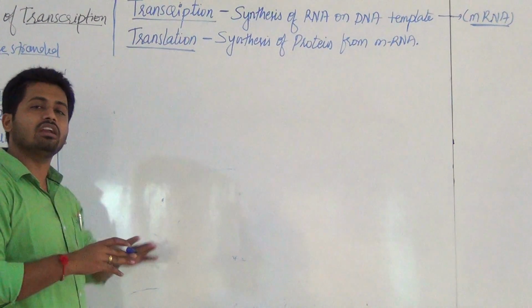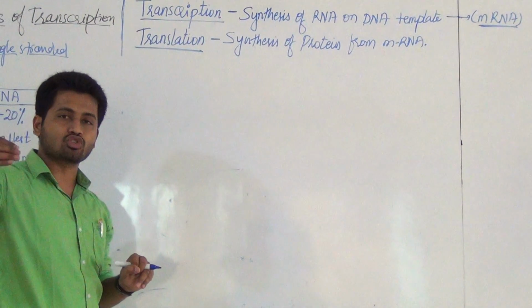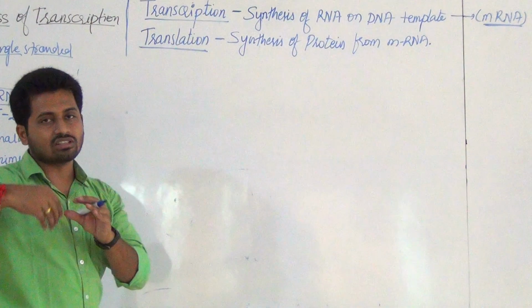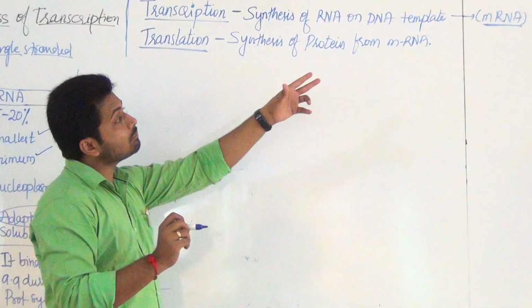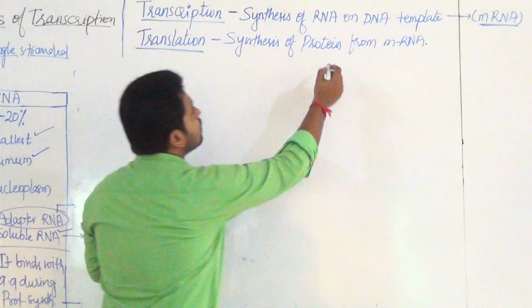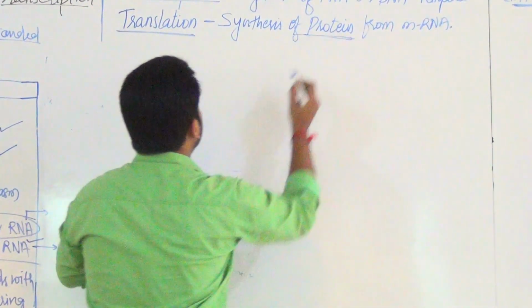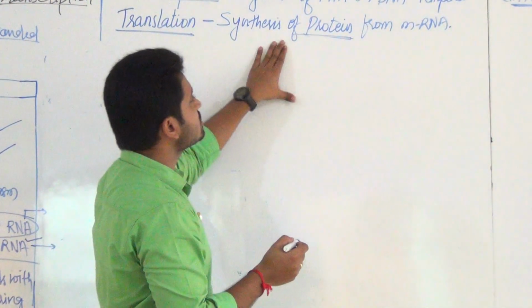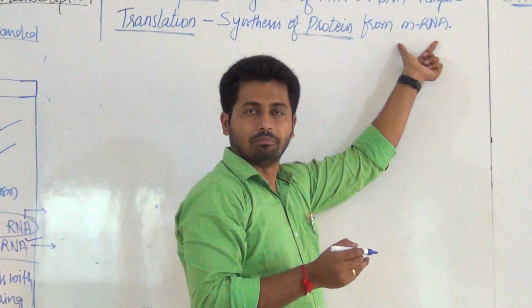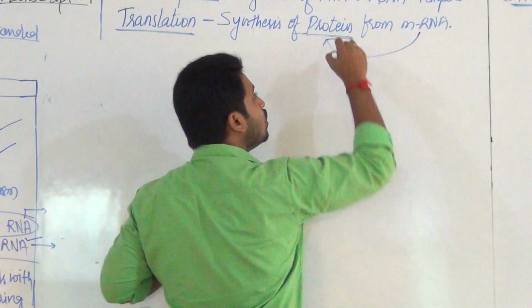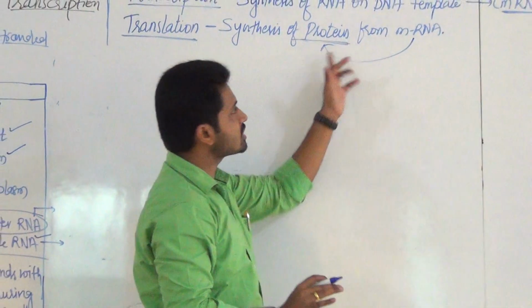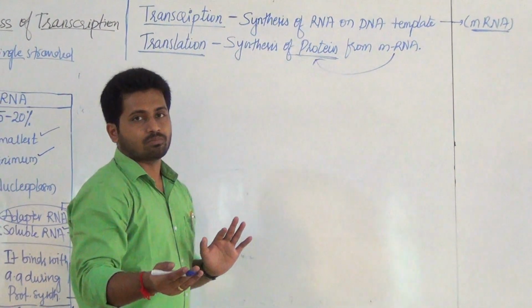You know translation already: Kannada to Hindi, Hindi to English, English to Marathi, like that. So the mRNA form changes to protein. Synthesis of protein from mRNA, mRNA converted into protein, that is translation. This takes place in the cytoplasm.